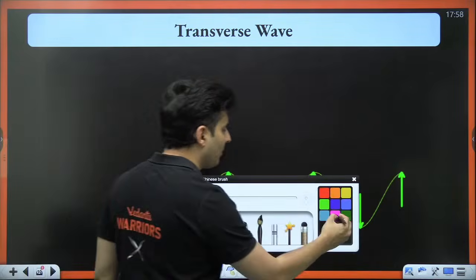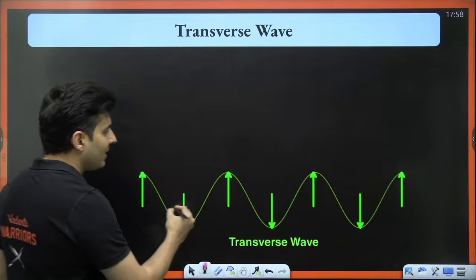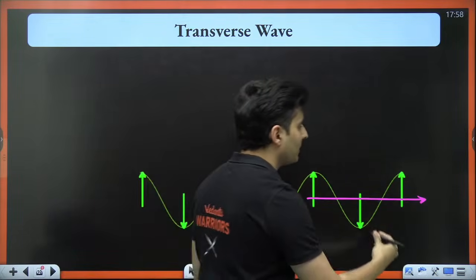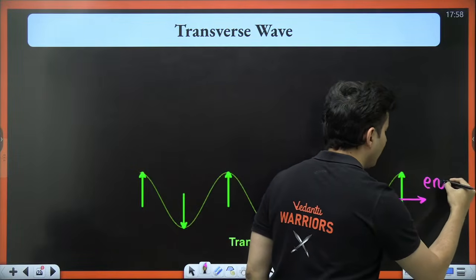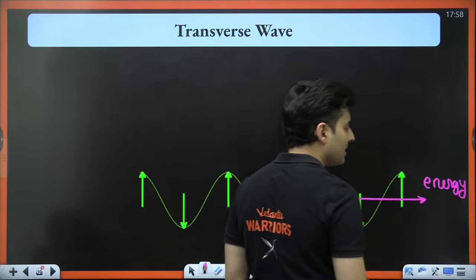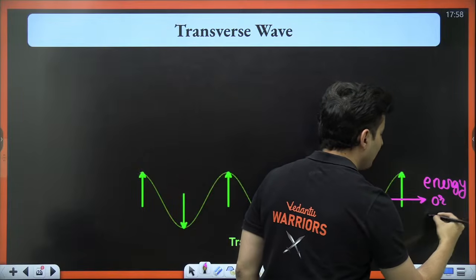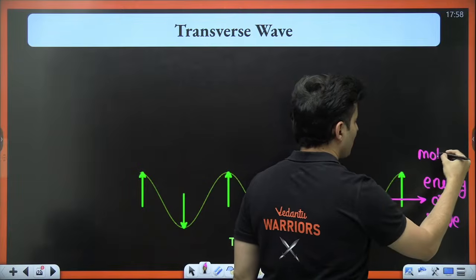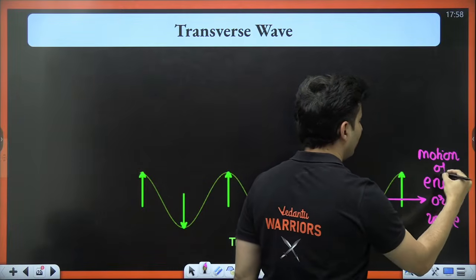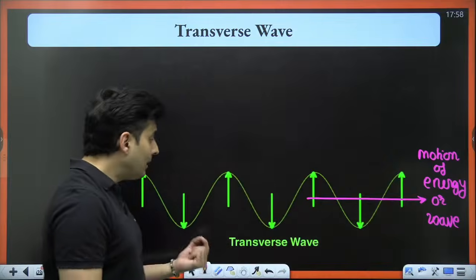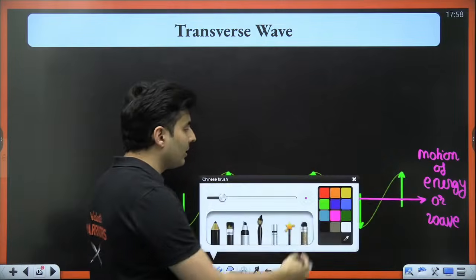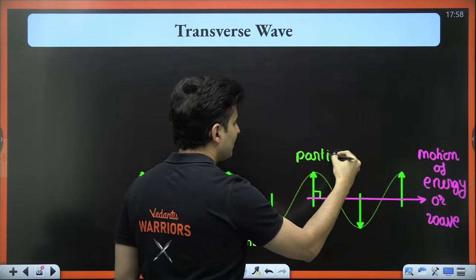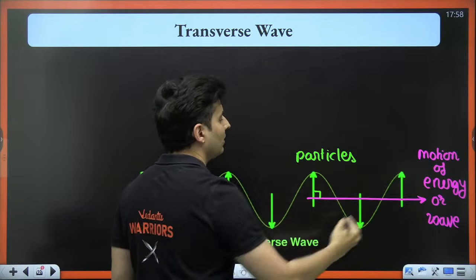So if it so happens that a wave is traveling in this direction, this is the direction in which the energy is traveling, or basically the wave is traveling. Then the particles go perpendicular to the direction of the motion.